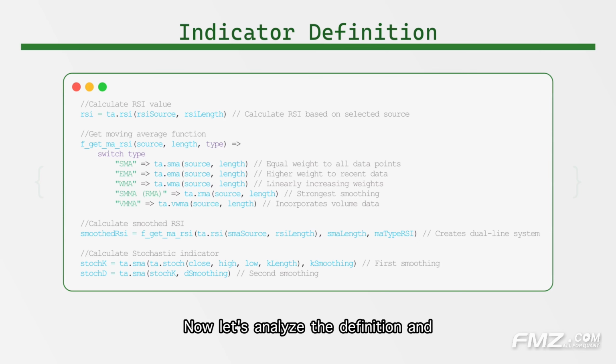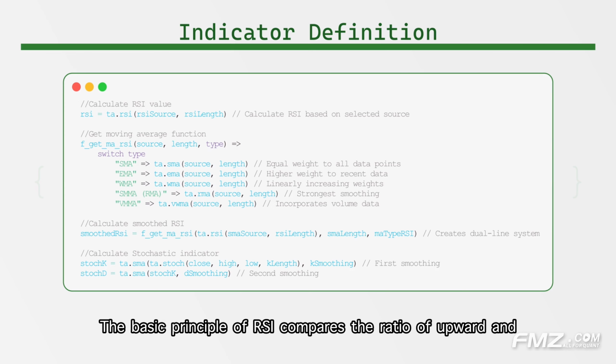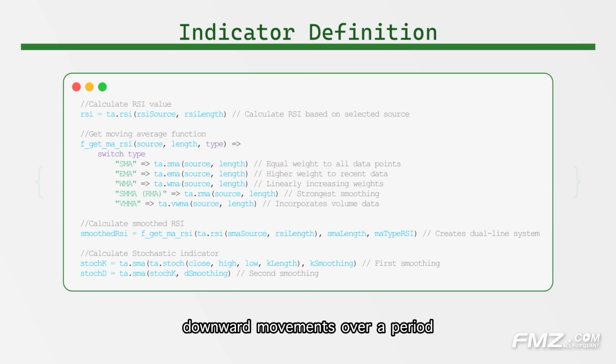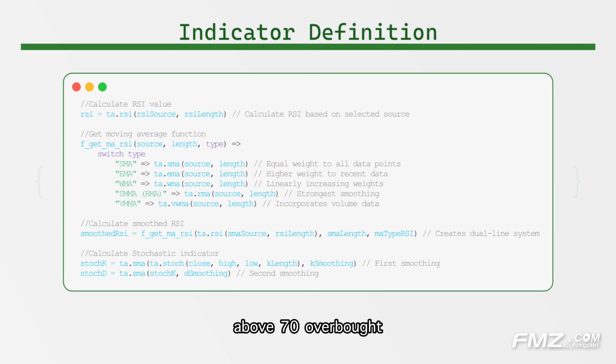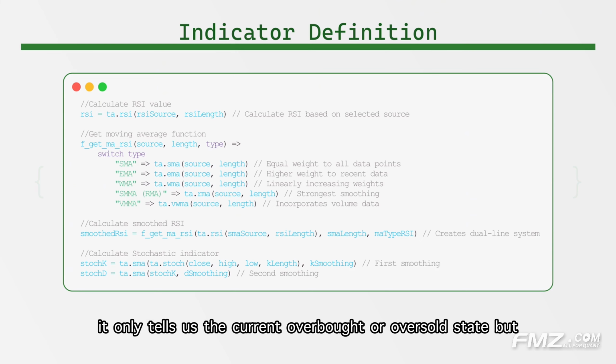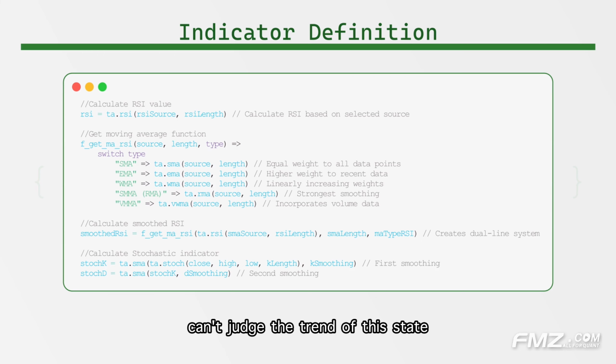Now let's analyze the definition and calculation logic of core indicators. First, the RSI calculation is standard, measuring relative price strength. The basic principle of RSI compares the ratio of upward and downward movements over a period, with readings below 30 typically considered oversold and above 70 overbought. However, traditional RSI has an important flaw.